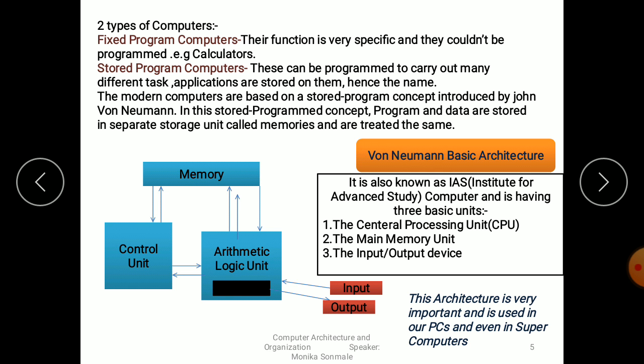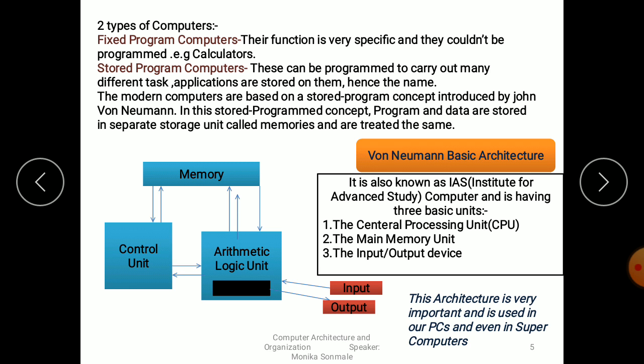In this stored program concept, program and data are stored in a separate storage unit called memory, and they are treated the same. The von Neumann architecture is the actual basic architecture. It is also known as IAS, Institute for Advanced Study computer, and has three basic units. First one is the CPU, central processing unit.